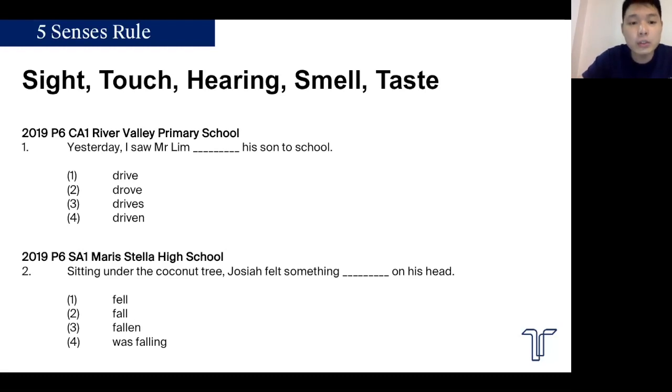For 2, sitting under a coconut tree, Josiah felt. Again it's your 5 senses, so you know you have to follow with a base form of the word. Josiah felt something fall on his head, or falling on his head, but in this case there is no ing. Anyway, you don't feel something fell, that doesn't make sense. So Josiah felt something fall on his head.